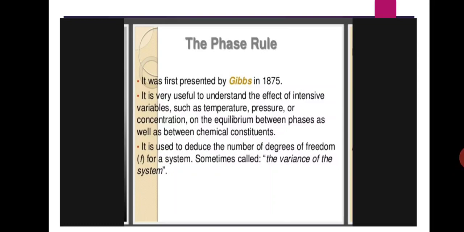For example, if some reaction has constant temperature but depends upon the pressure and concentration, then the degree of freedom of that reaction is 2. Those are called the degrees of freedom. The Gibbs phase rule is used to reduce the number of degrees of freedom for a system. Sometimes it is called the variance of the system.